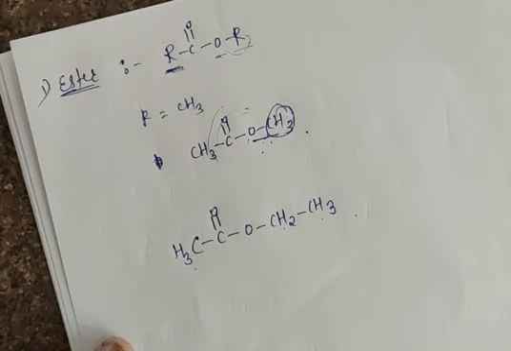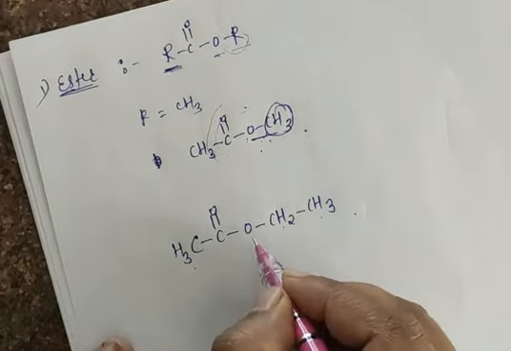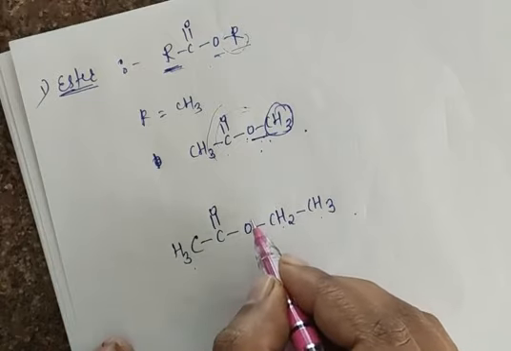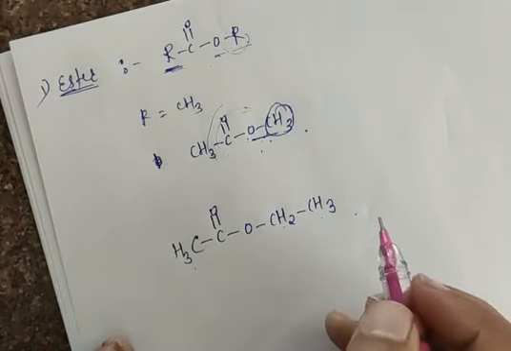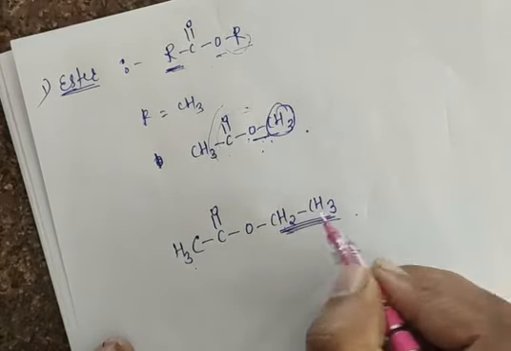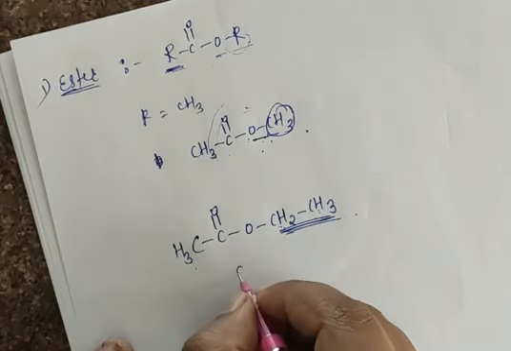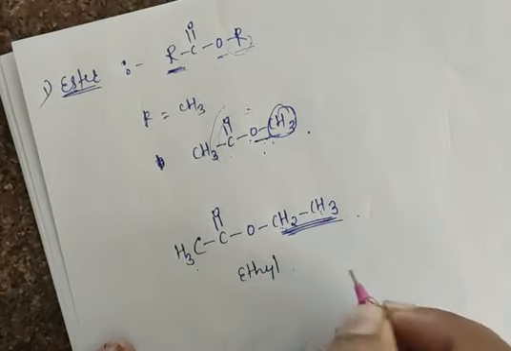First you have to give the name for the alkyl group which is attached to the oxygen. This alkyl group is attached to the oxygen. CH2, CH3, 2 carbons, means this is your ethyl group. So you have to write the first name ethyl.